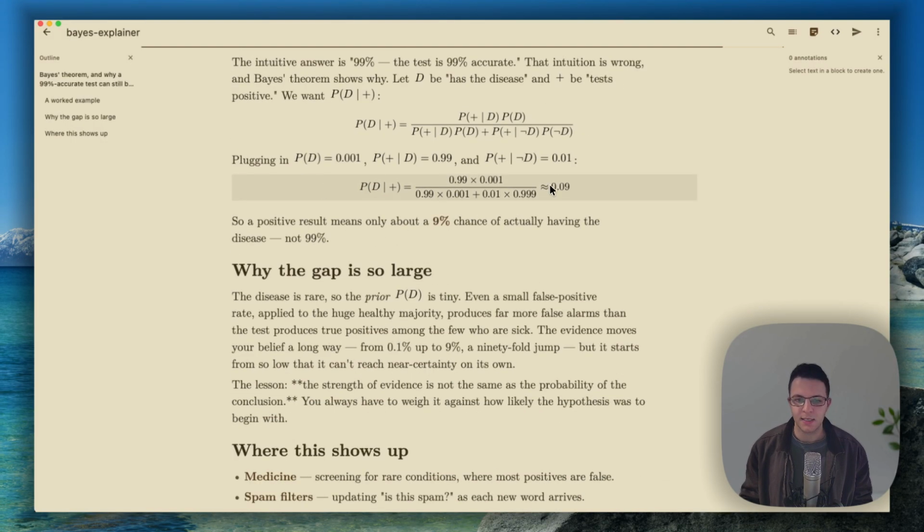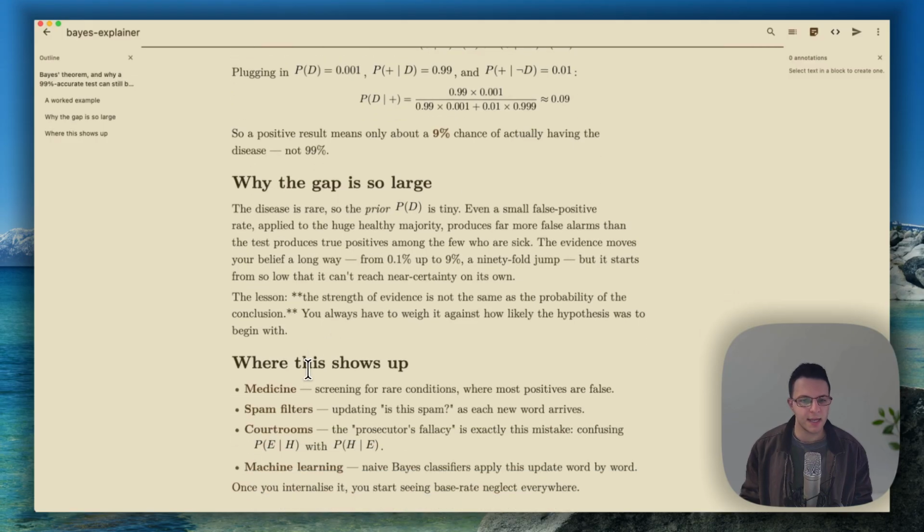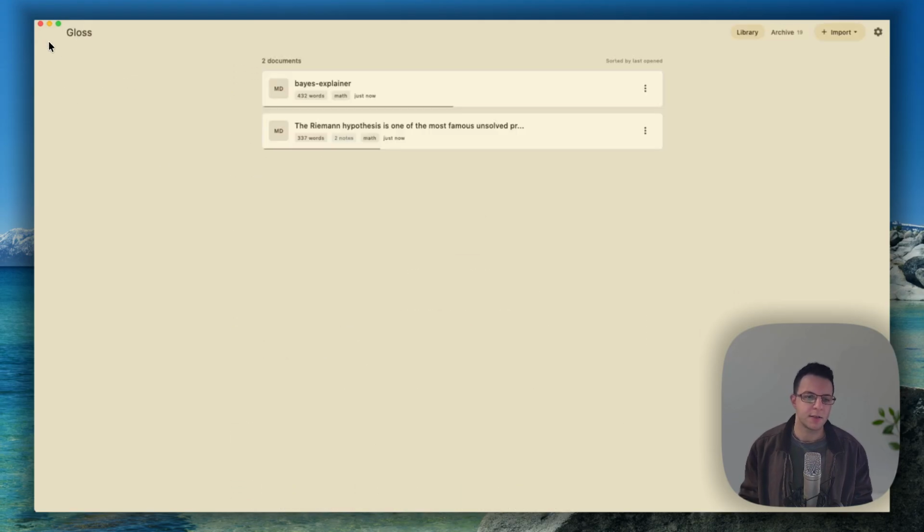You've got nice, clean math. You've got annotations that are contextualized. There's built-in support for MathPix. So if you're wanting to drag in a PDF or something, it'll convert it nicely. If you don't have MathPix, it'll use Pandoc.